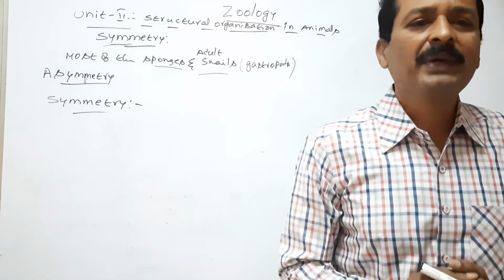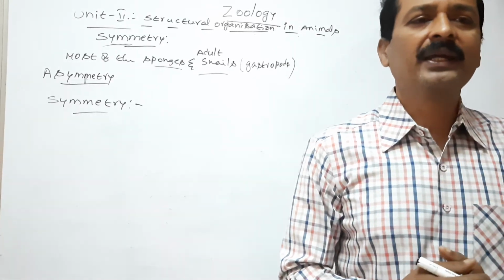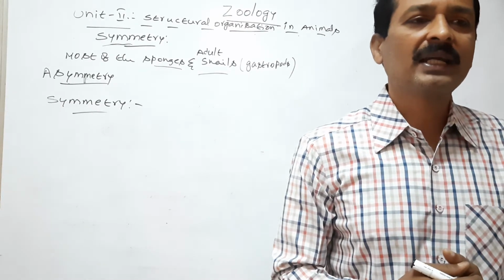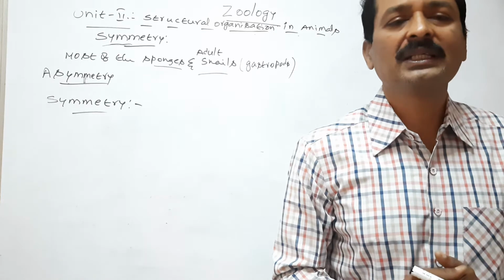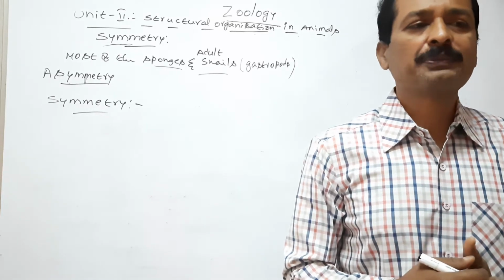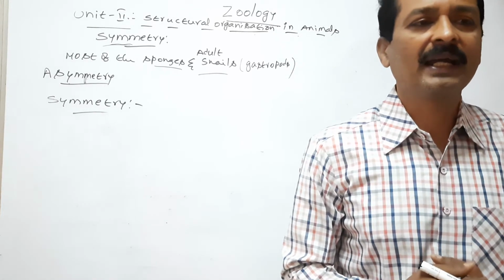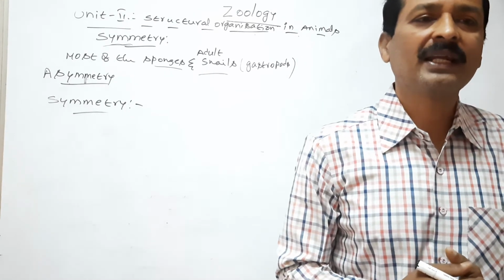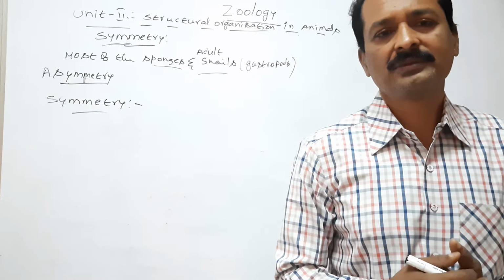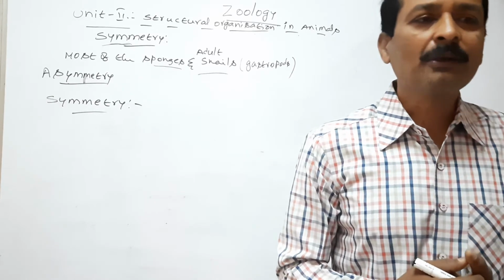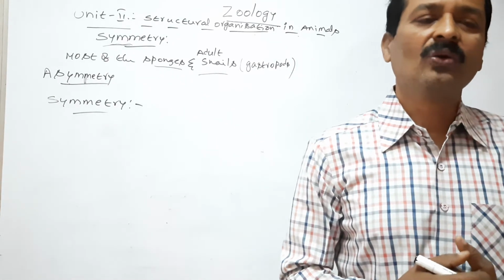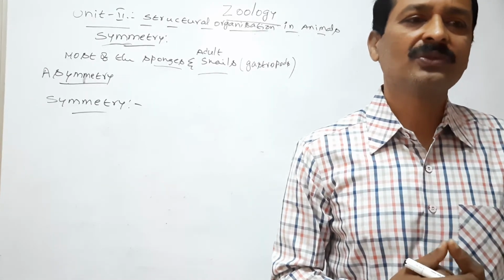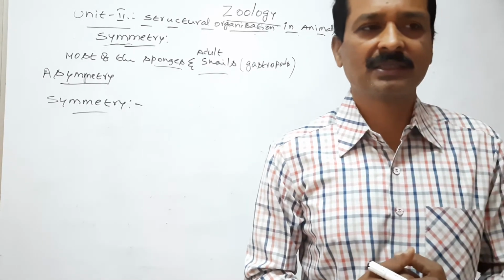In symmetrical animals, paired body parts are arranged on either side of the plane passing through the principal axis such that they are equidistant from the plane. The unpaired body parts are located mostly on the plane passing through the principal axis.